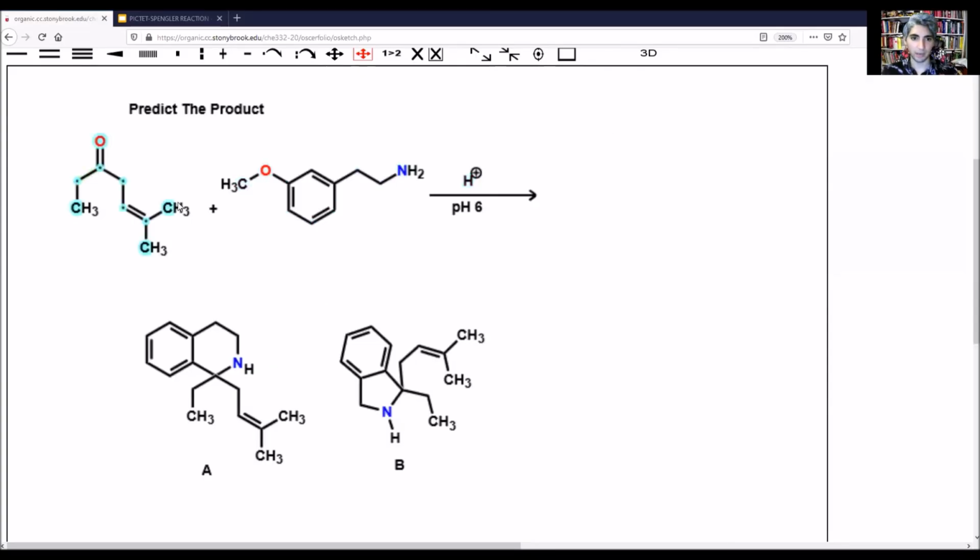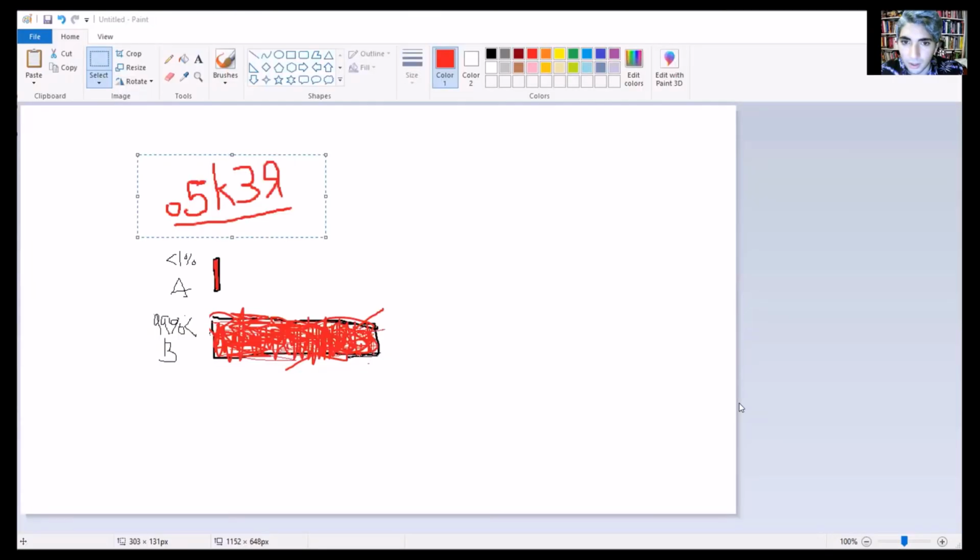So here we have a ketone. Here we have our arylethylamine, and we have our moderately acidic conditions. And now I have some choices for you guys. I'll give you guys 5 minutes to work out this problem. 5 minutes later.